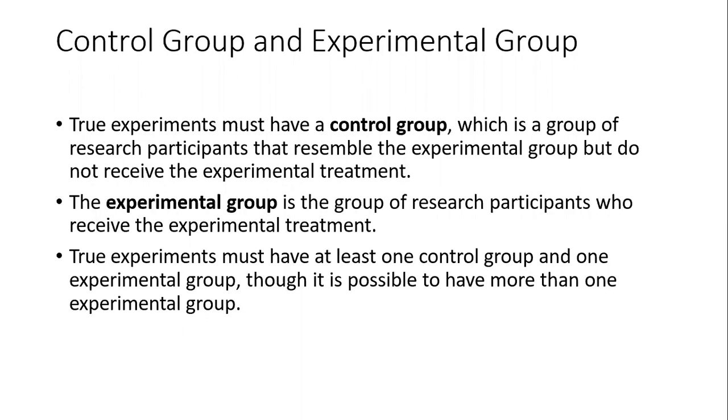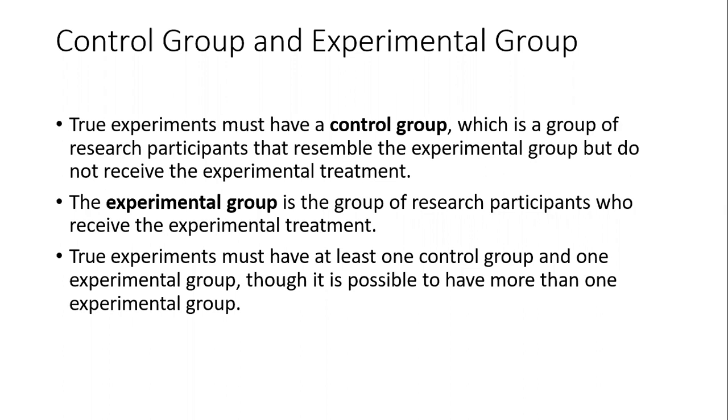Coming to the control group and experimental group. A true experiment must have a control group. What is the control group? It is a group of research participants that resemble the experimental group but do not receive the experimental treatment. There will be two groups we will be studying and comparing.